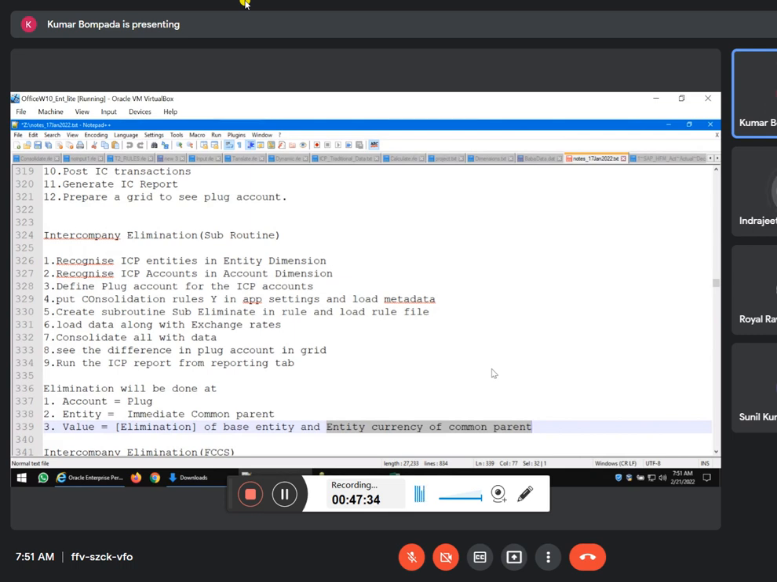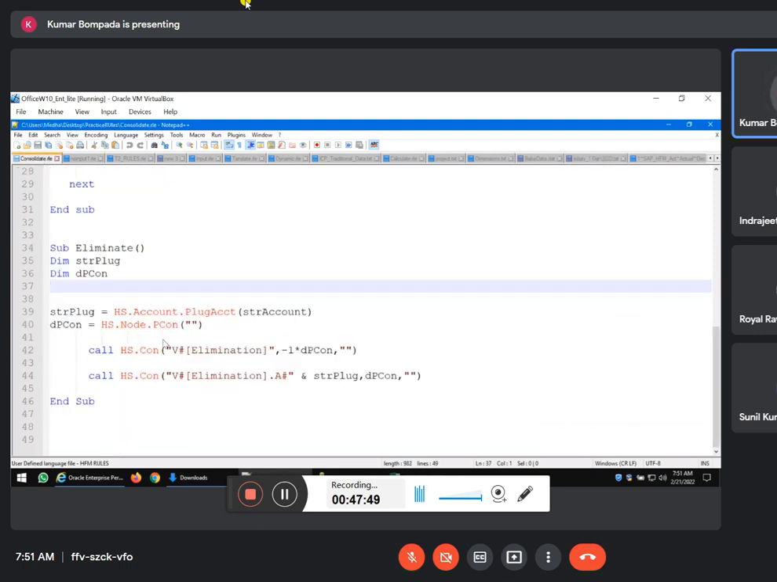Sir, fifth point, create subroutines, sub-element. Subroutine, right? This one we did not discuss. Fifth point, we did not discuss because this is a rule we have to write. Here we'll discuss in the rule. I'll explain what this rule is. There we'll discuss. Clear? Yes, sir.